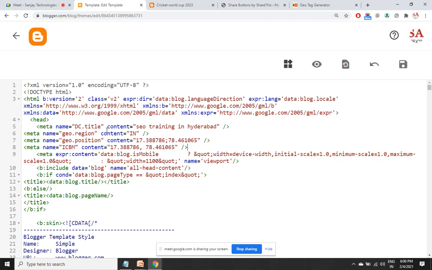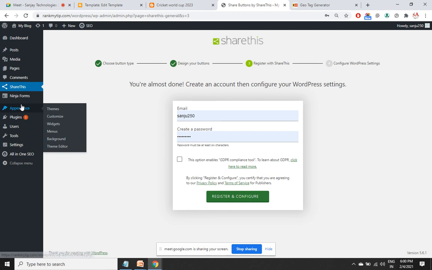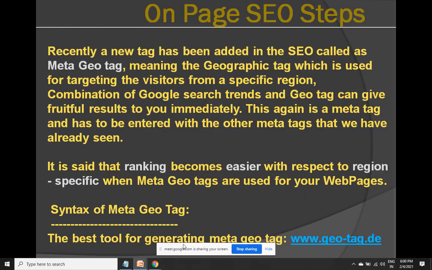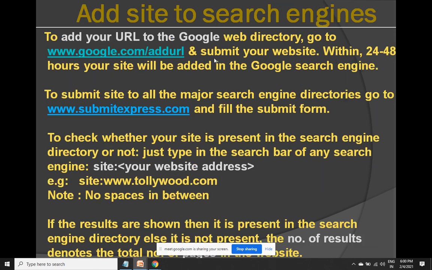In WordPress, there's a plugin by the name Geotag. The plugin name itself is Geotag.